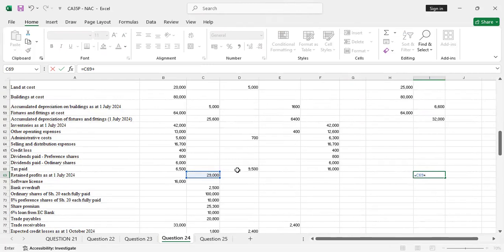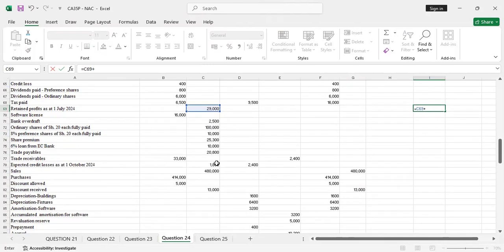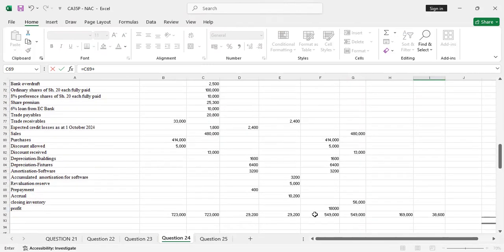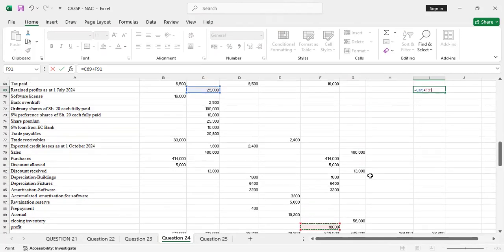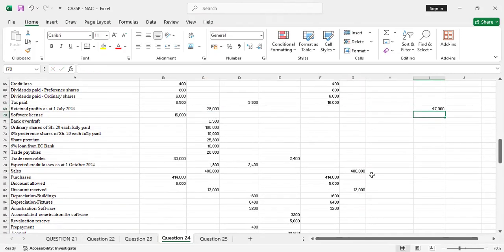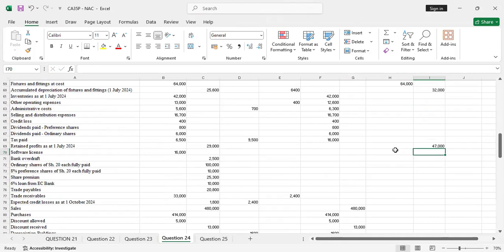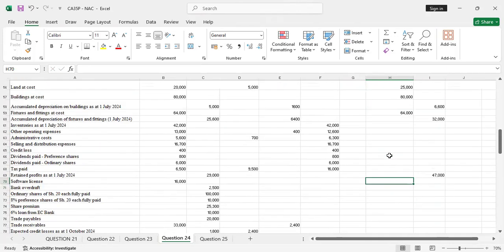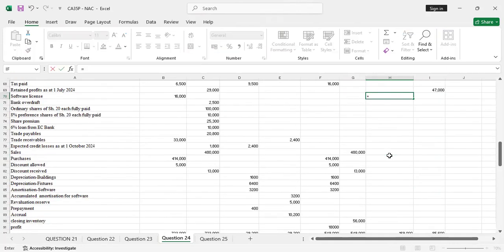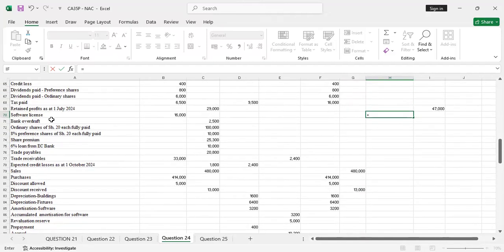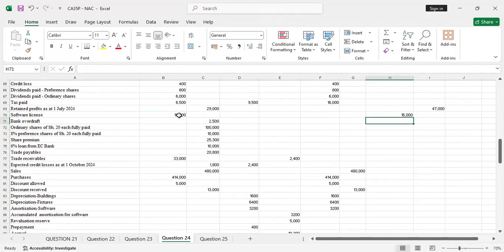We'll add it to the profit for the year, which is 18,000. So we'll add it to that, and you enter. You get that. Then software license. Software is an intangible asset, so we'll debit it. We'll debit that. You ensure that I capture everything. Yes, 16,000.